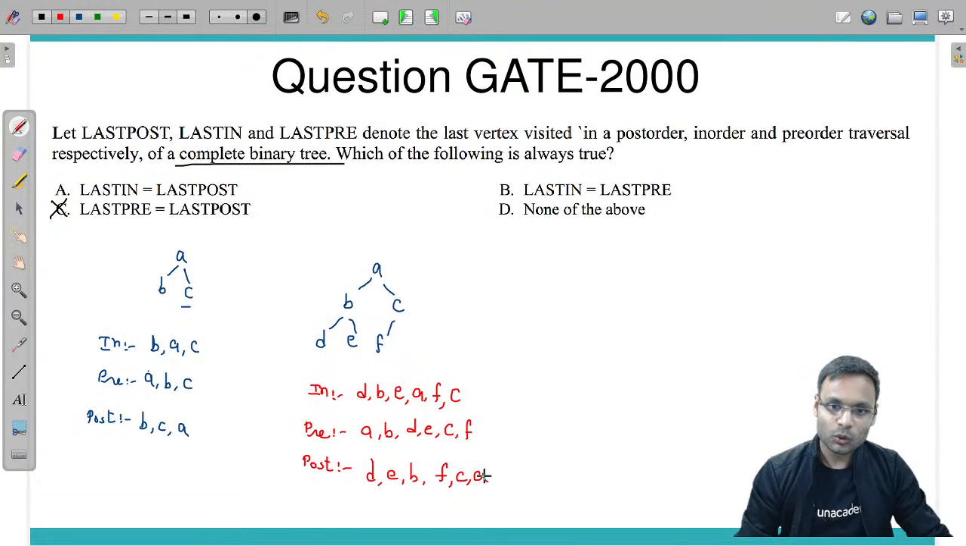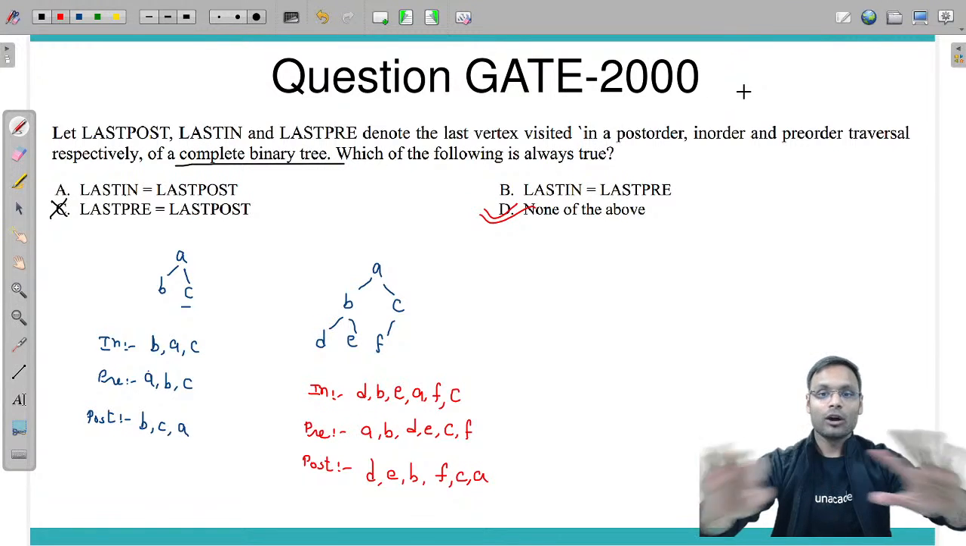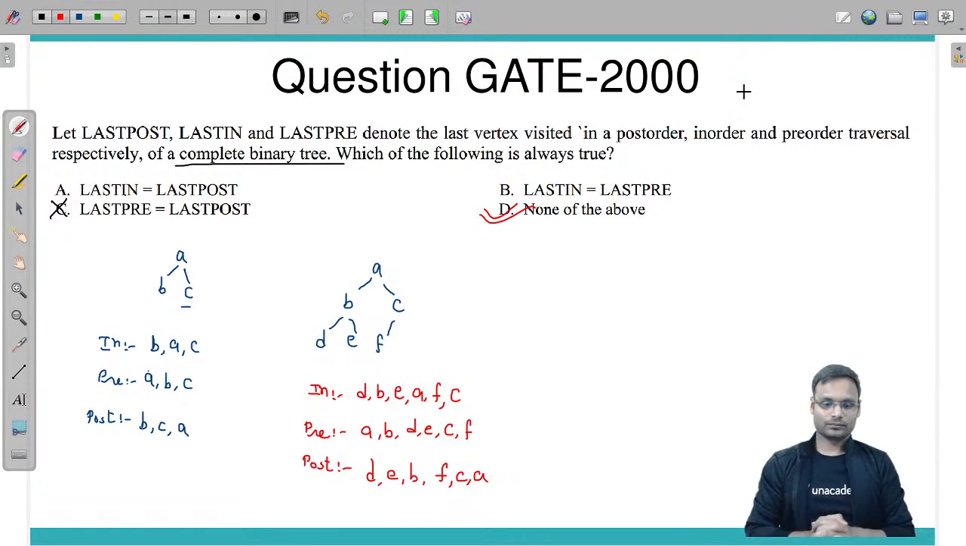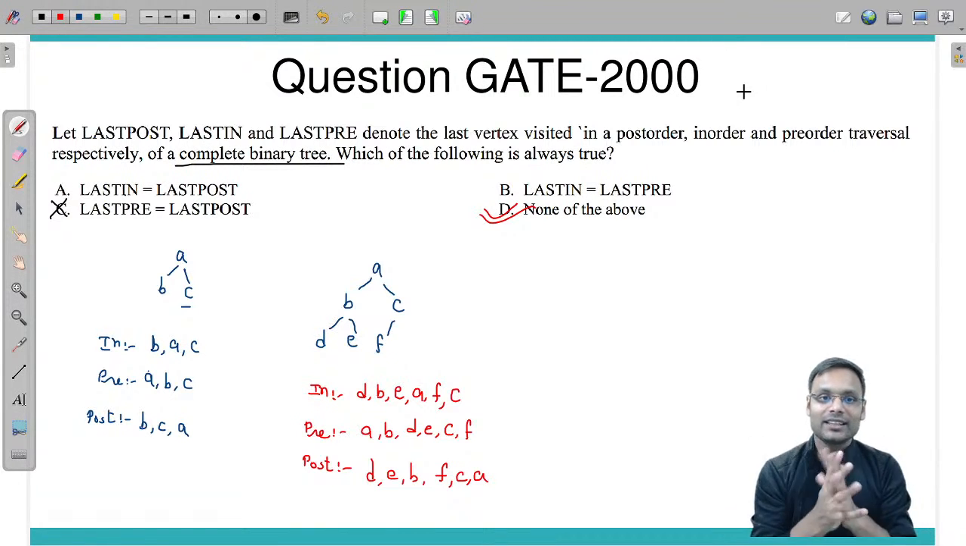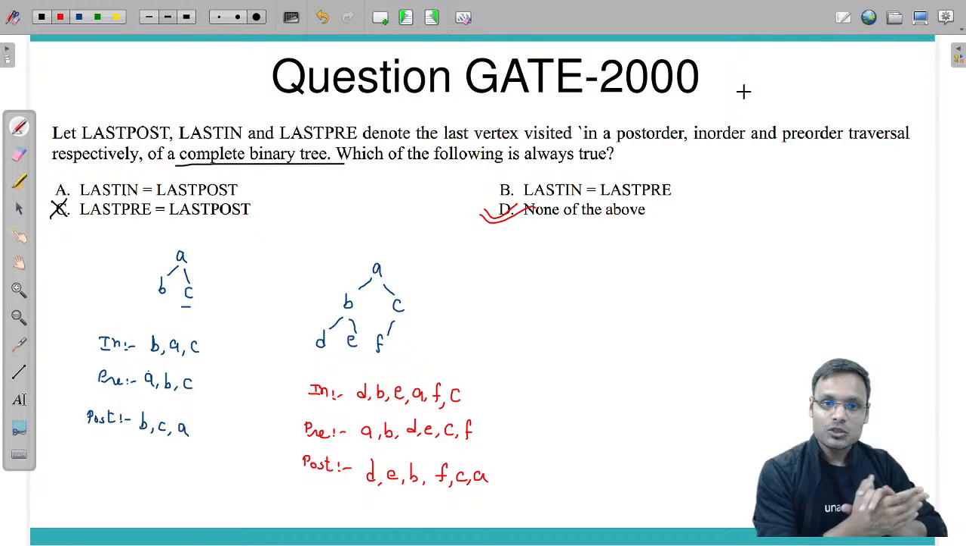Of course, the root is not matching at all. D will be the correct answer. None of the above is the correct answer. Tell me buddy, did you understand this much?